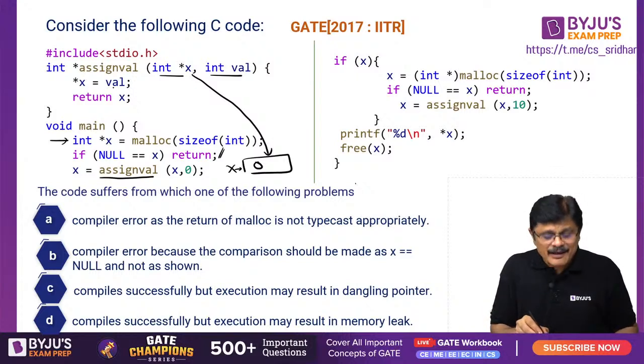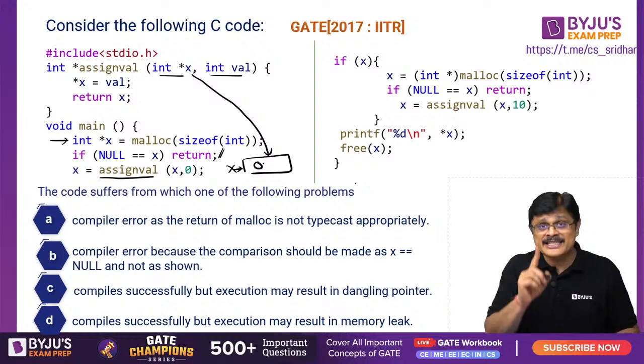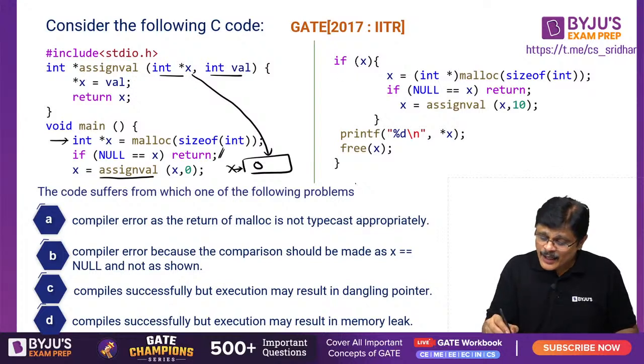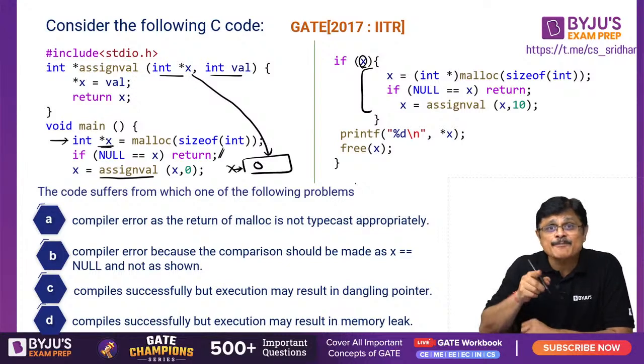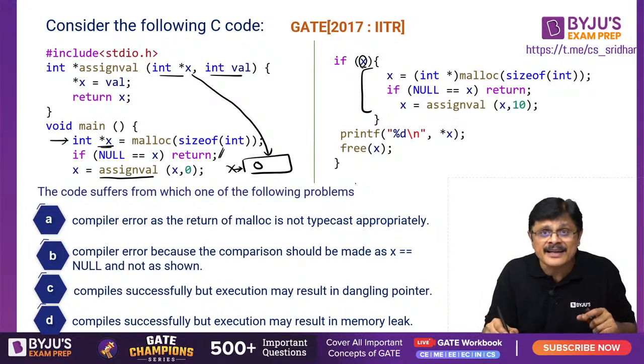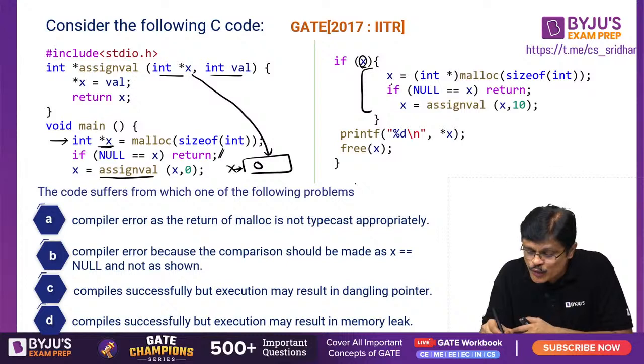Now what is happening, sir? This return x. So after this it will return, my dear friends. So x will be containing this particular address only. Now x is an address. Please remember x is an address. Now what are you doing, sir? If x, see x is an address, obviously it is not 0. So it is not 0 means you enter this. Generally what people feel is x is 0. But here x is a pointer, x is not a value, sir. x is pointing to the location. So x is an address which is non-zero, so you enter this.